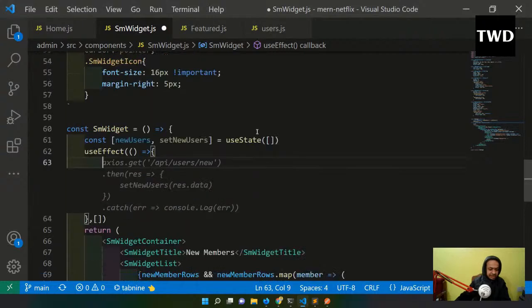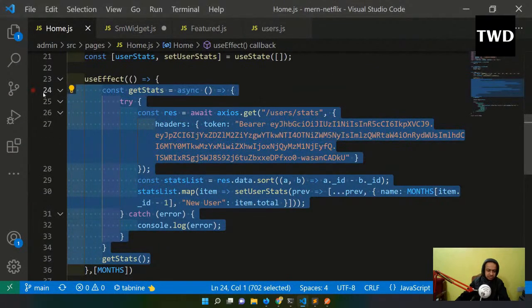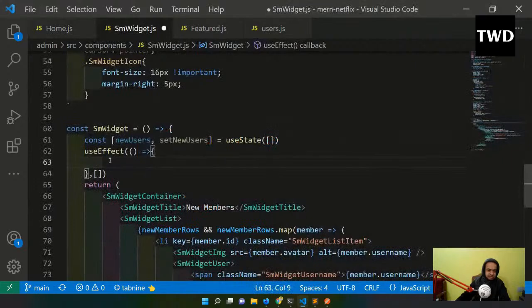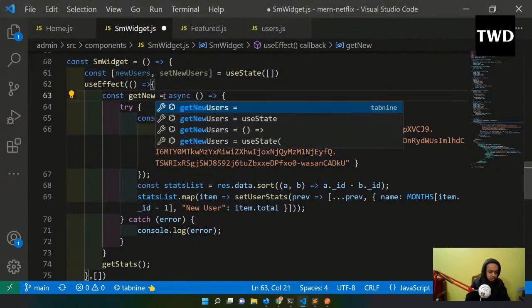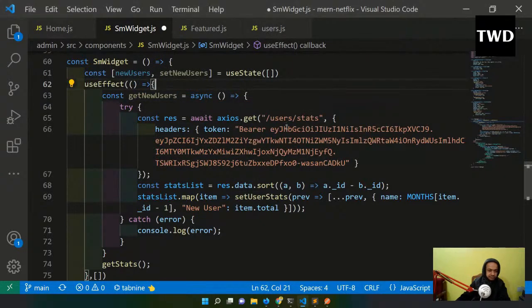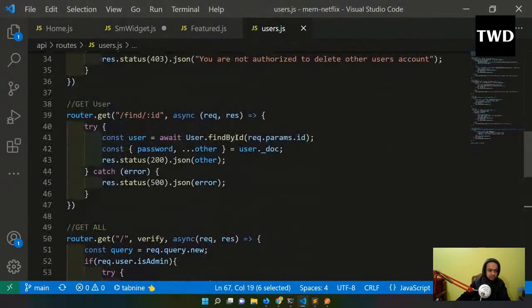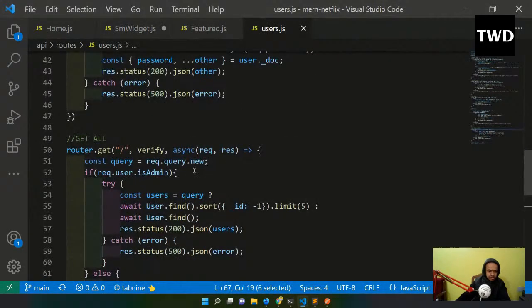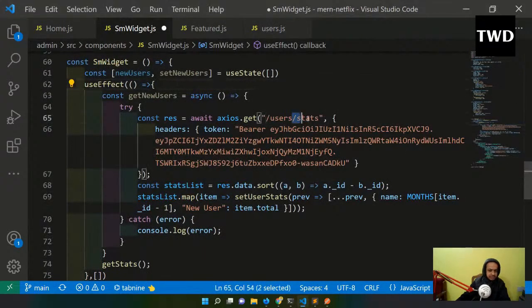And then I will again have that function kind of a thing. It's better to copy it. So I'll have this. The function name definitely we should change. It is not getStats, it is getNewUsers. The API endpoint will also be different. It is like users. So users, it is like this, and we can have a query also here.